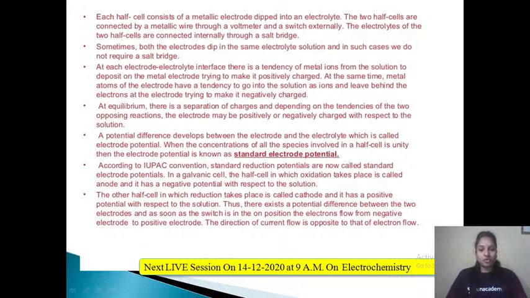Now coming to a very important concept, that is standard electrode potential. What is standard electrode potential or electrode potential? First we will see what is electrode potential. Whenever we have any electrochemical cell, there is a vessel, and in this we are dipping a particular electrode. If I am dipping zinc as the electrode, then the solution will be zinc sulfate solution, right? If I am dipping copper, then it will be copper sulfate solution, right? So just one example I am taking: zinc is being dipped in the zinc sulfate solution.